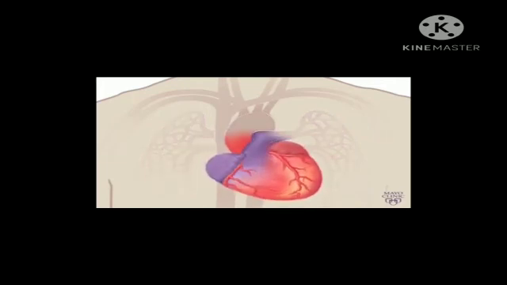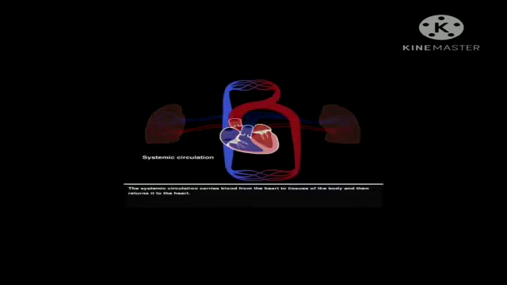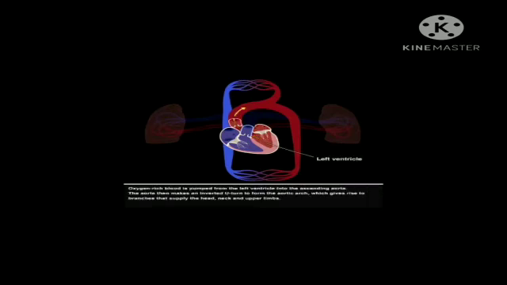In the human body, two types of circulation are found: pulmonary circulation and systemic circulation, and that's why it is called double circulation. Now, what is systemic circulation? It is the circulation of oxygenated blood from the left ventricle to the right auricle through various body parts or systems, and is called systemic circulation.